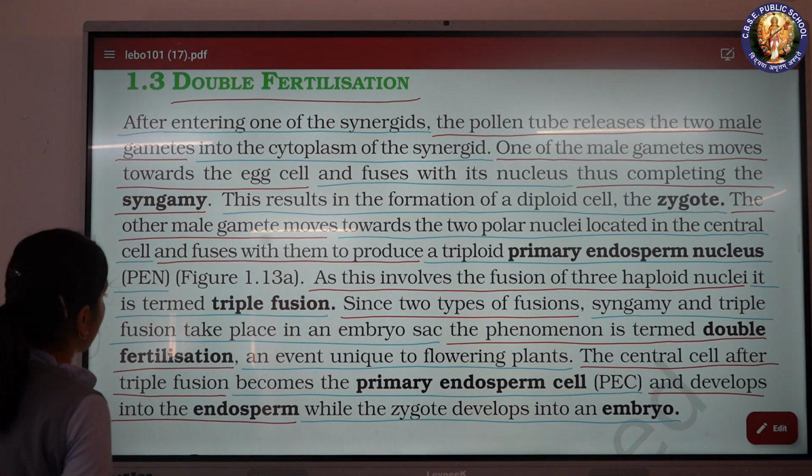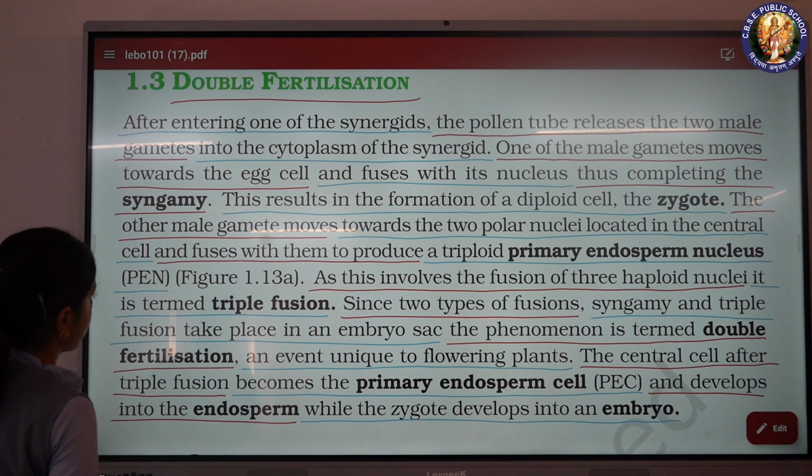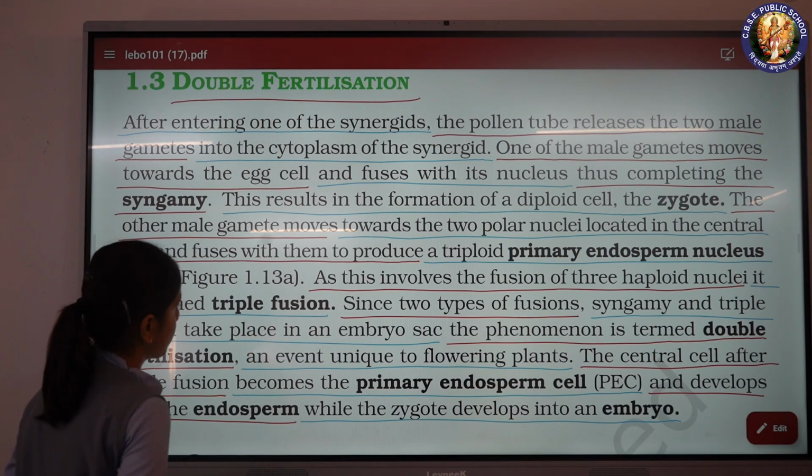The central cell after triple fusion becomes the primary endosperm cell, PEC, and develops into the endosperm, while the zygote develops into the embryo.